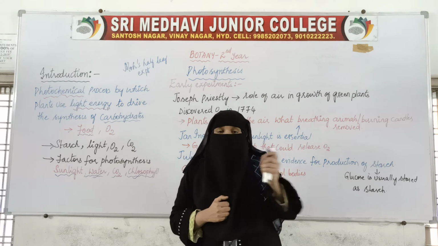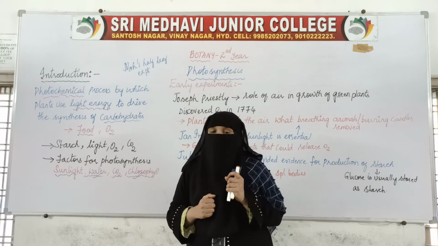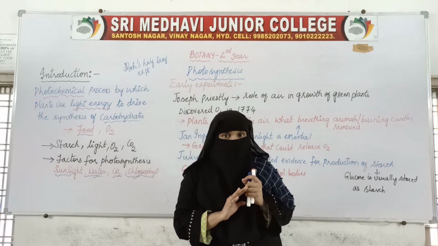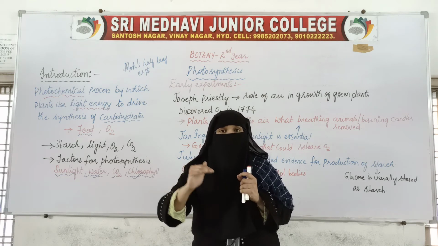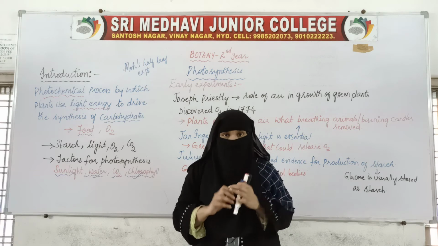Why? Because the plant was kept in darkness. Because of darkness, the plant was unable to prepare food material, and whatever was present has been utilized.